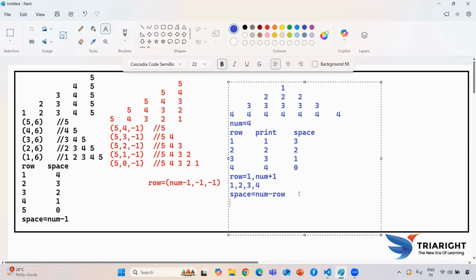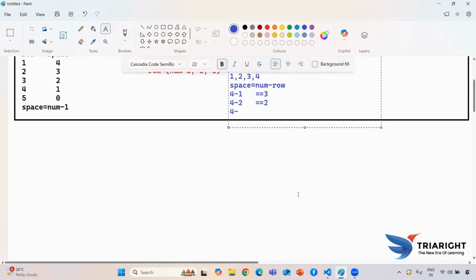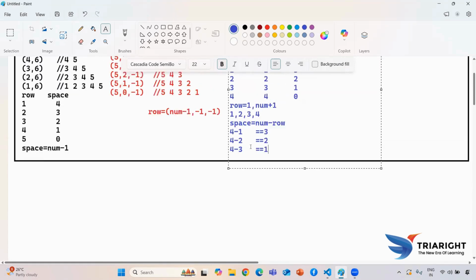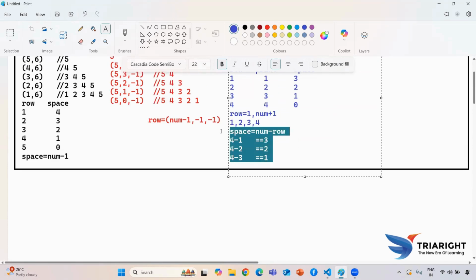Now for the first row, my num value is 4 and my row value is 1, so it will print 3. Then for the next row, it updates my row value, so it becomes 2. Every time my row value is updated, my output also gets updated. So as of now we know how to print this row and how to print this space.